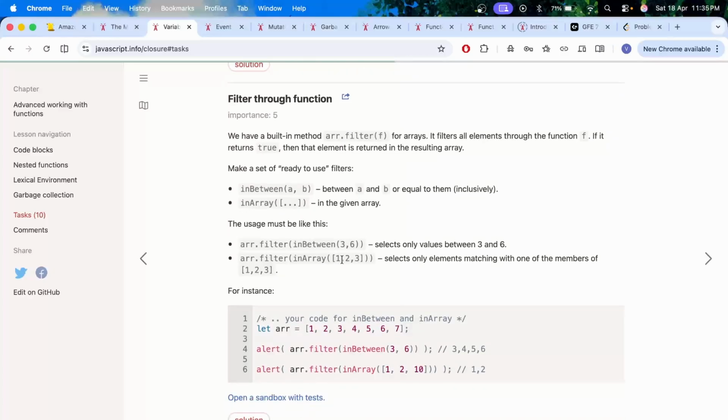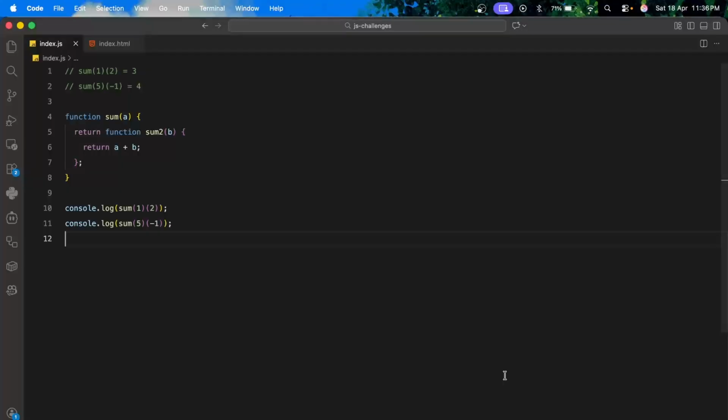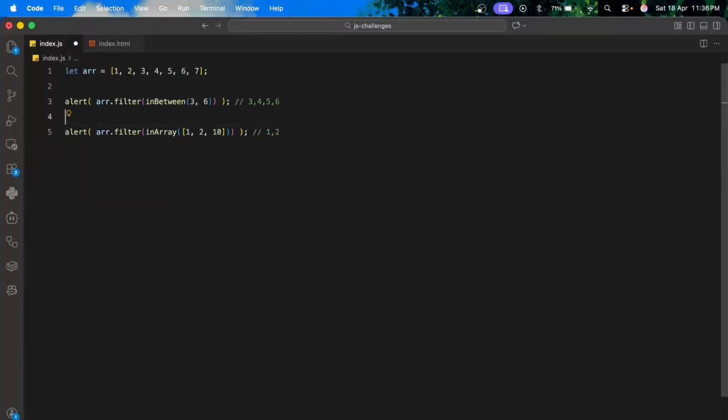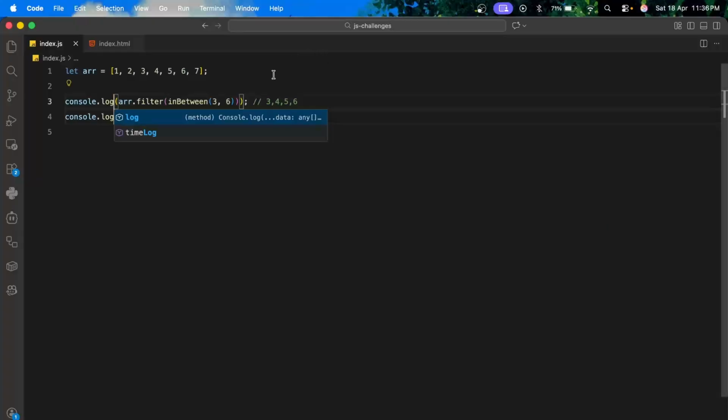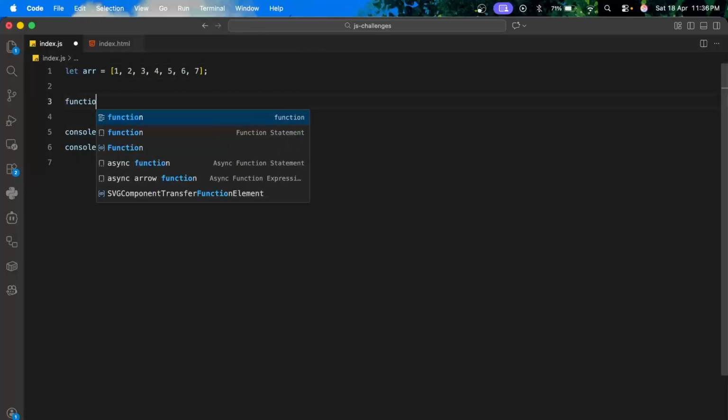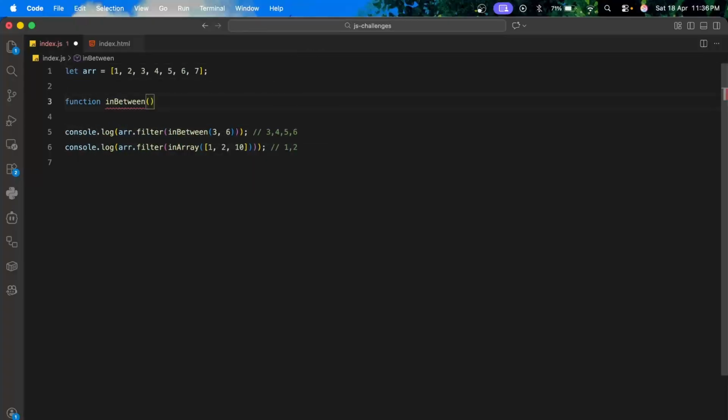Filter through function. We have a built-in method, filter for arrays. It filters all elements through the function f. If it returns true, then that element is returned. Make a set of ready-to-use filters. Okay, in between. Okay, basically this should work. Okay, so let me write the function in between.